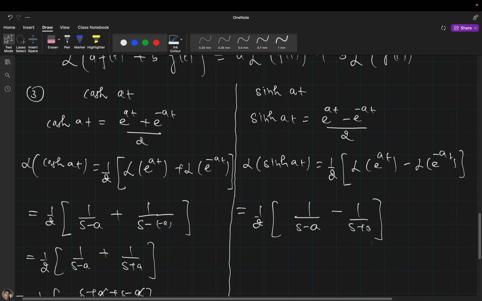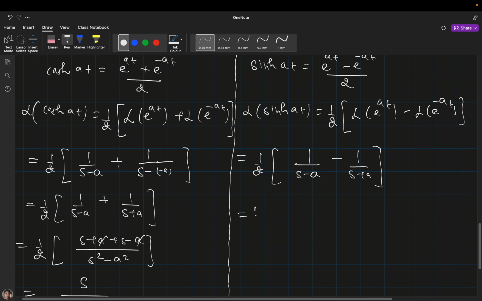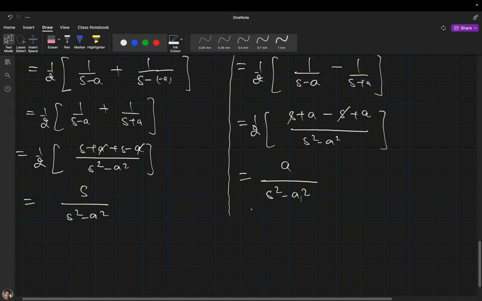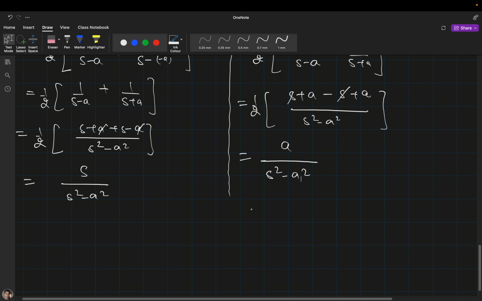So simply I can write 1 by 2, and this time it will be s plus a minus s plus a, over s square minus a square, and this time s will be cancelled out, so it will become a divided by s square minus a square. So this was the derivation of the hyperbolic cosine and sine functions.